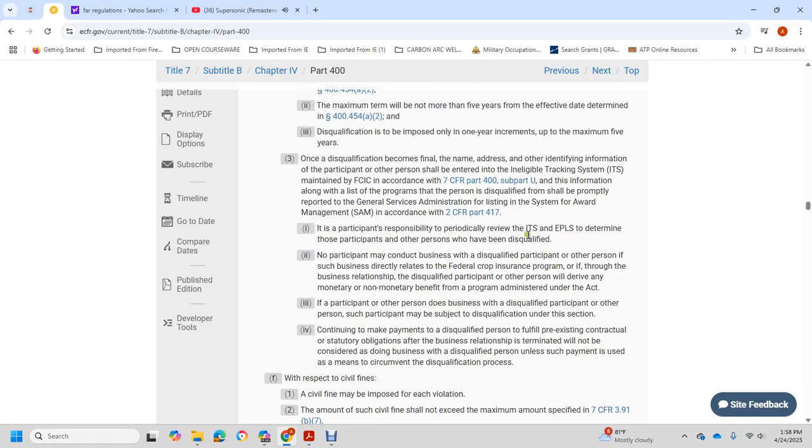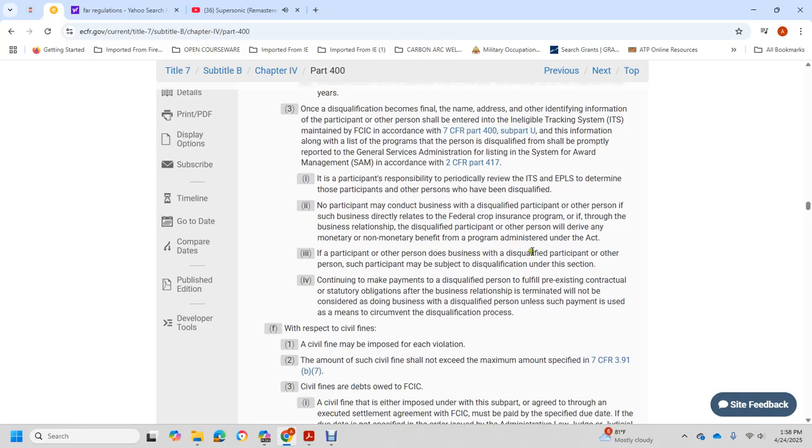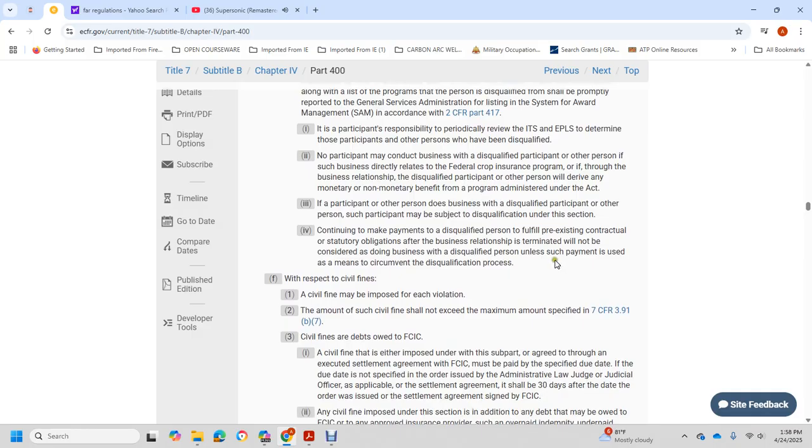Participant responsibility, particularly with the ITS or the EPLS, to determine whether another participant has been disqualified. No participant may conduct business with a disqualified person in relation to the Federal Crop Insurance Program if, through the business relationship, the disqualified participant or person derives monetary or non-monetary benefit from the program, administrative of the act, or the person doing business with the disqualified participant, for the persistence of the disqualification under this section.